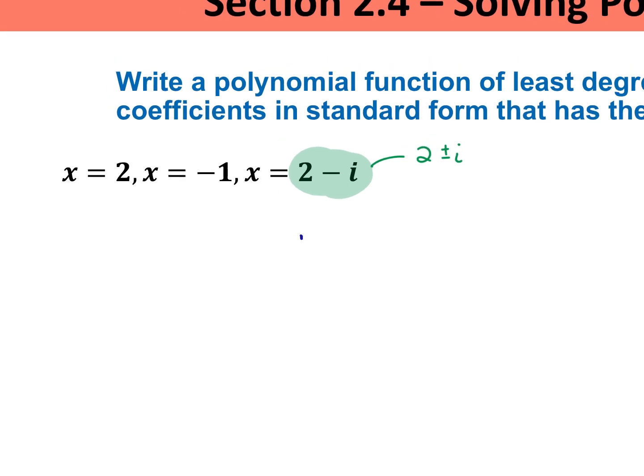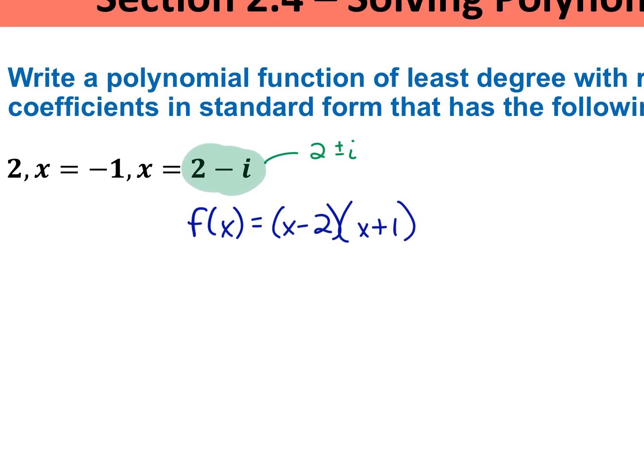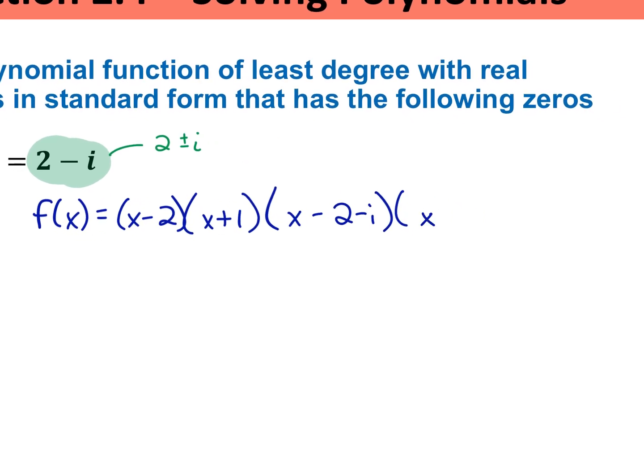Write a function, f of x, x minus 2, x plus 1, and then x minus 2 minus i, and x minus 2 plus i. It's always x minus, guys. It's always x minus. It's x minus 2 plus i or x minus 2 minus i.